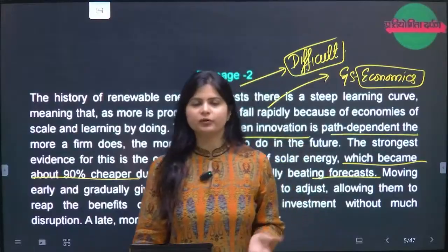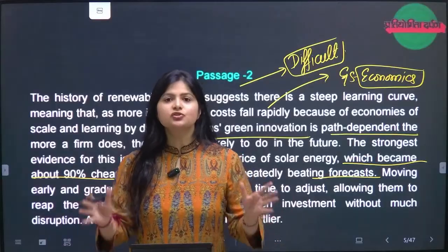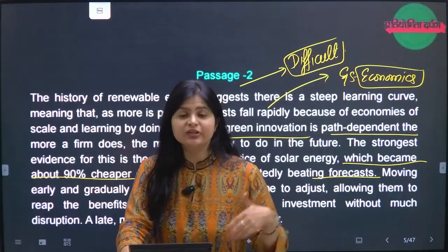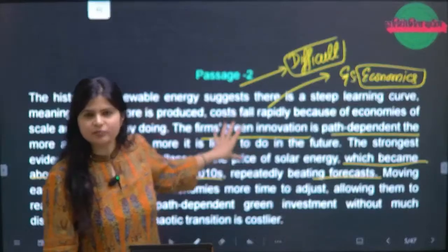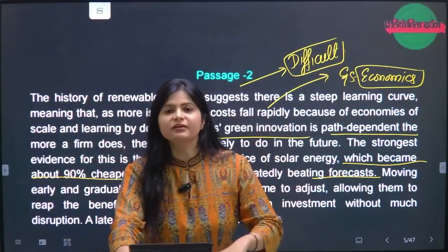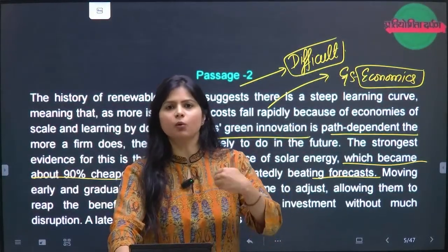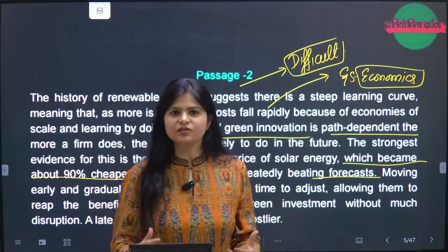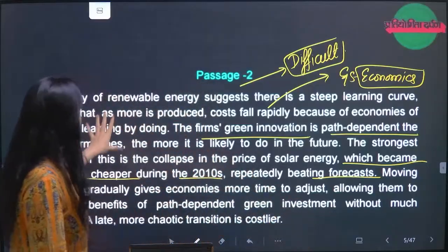Now, what is it saying? What is the gist of the passage? The passage is talking about renewable energies, and renewable energies are getting cheaper. And how are they getting cheaper? By adjustment. Which adjustment are they taking? They are taking path dependent adjustments, right? Path dependent has been mentioned here, but there is also one important thing they have told: that they have given time to the green technology for renewable energies to settle down without disruption, and they will adopt such changes in themselves that they will get cheaper and cheaper, right? So this is the whole gist of the passage.